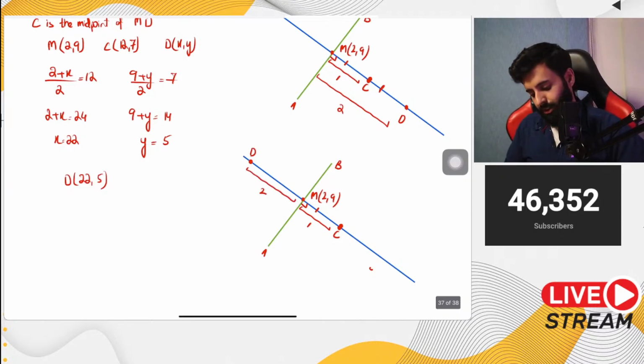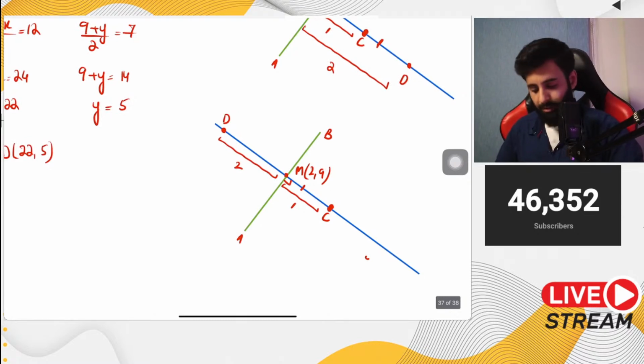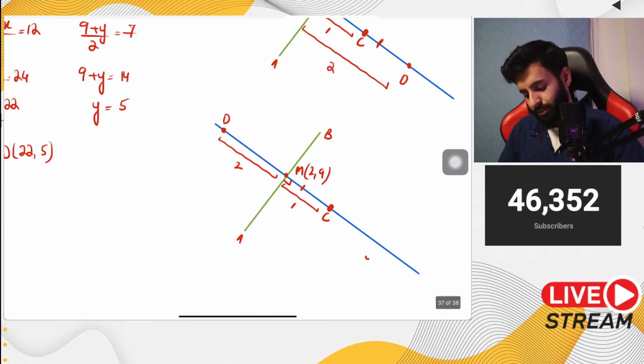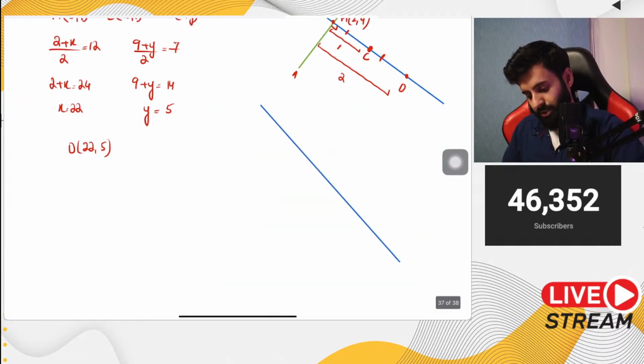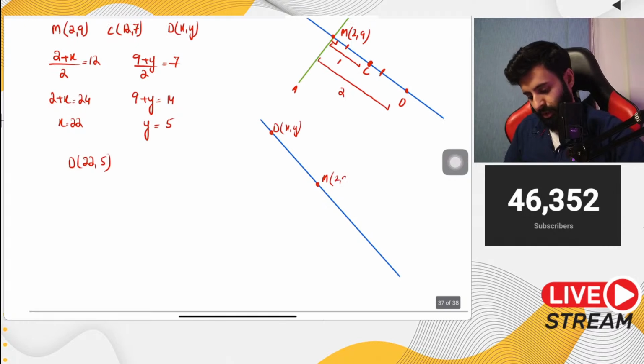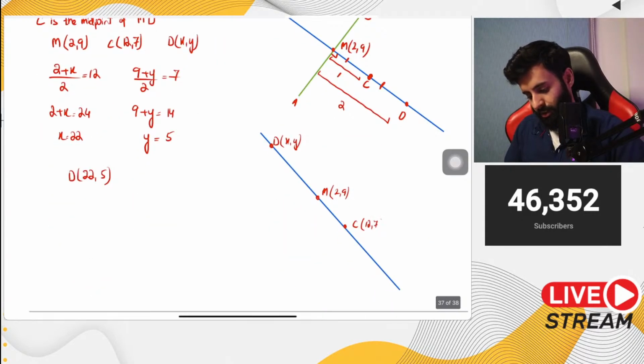ठीक है. अच्छा. Now what we're going to do is we'll have to use the concept of vectors over here. Now I'll tell you how you can do that. So I'm just going to clean this up and make a fresh version of it. So here is D with coordinates we don't know, x, y. Okay. And here is M with coordinates 2, 9. Okay. And here is C with coordinates, क्या थे C के coordinates? 12, 7. Okay. And here you can see कि अगर ये 1 है तो ये double है.